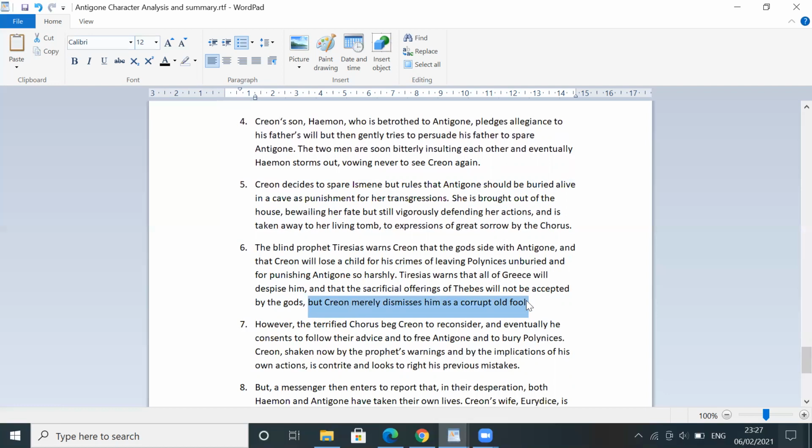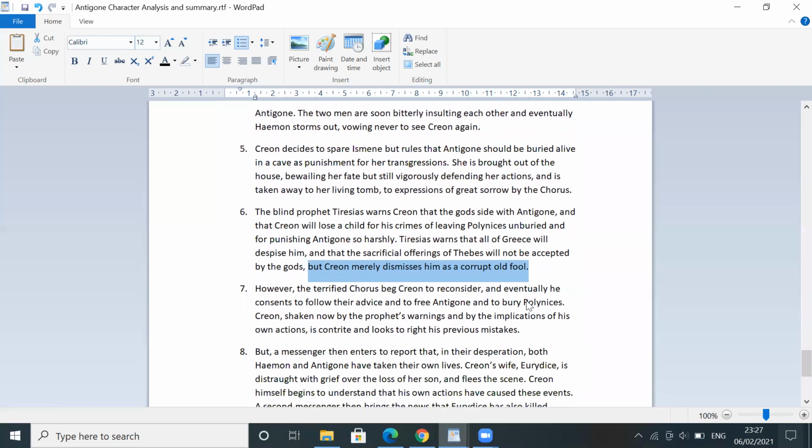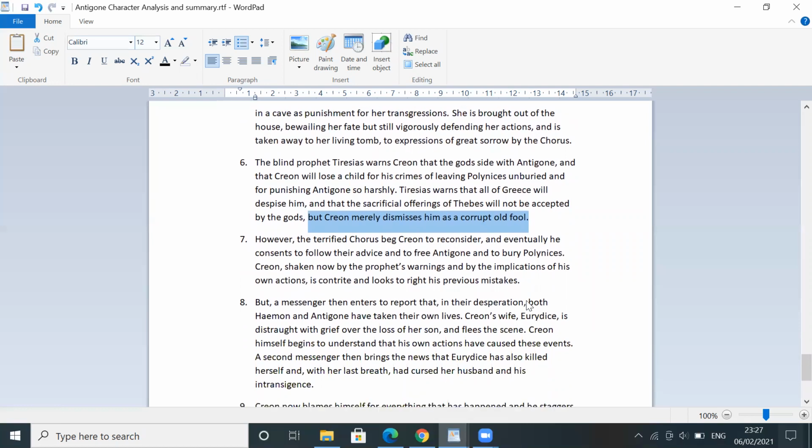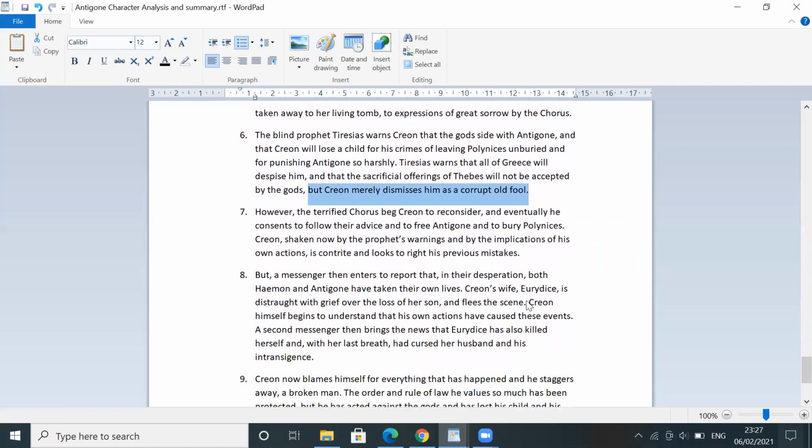So there's a warning from a prophet, whose name is Tiresias, and he's warning Creon that the gods are standing alongside Antigone, so he's going to be punished. Anyways, Creon completely disregards and dismisses everything that is being told to him, so he just thinks of him as an old person who's just blabbering around.